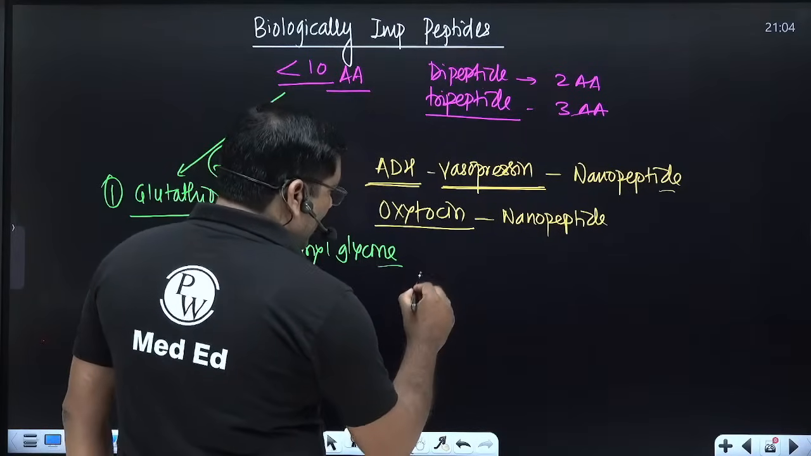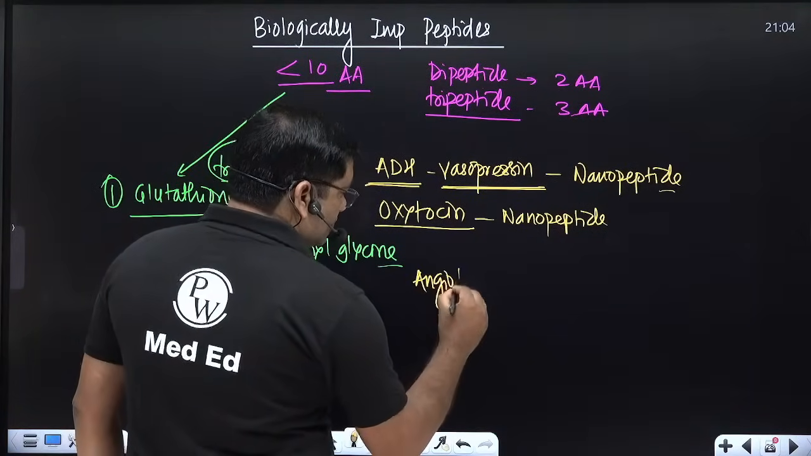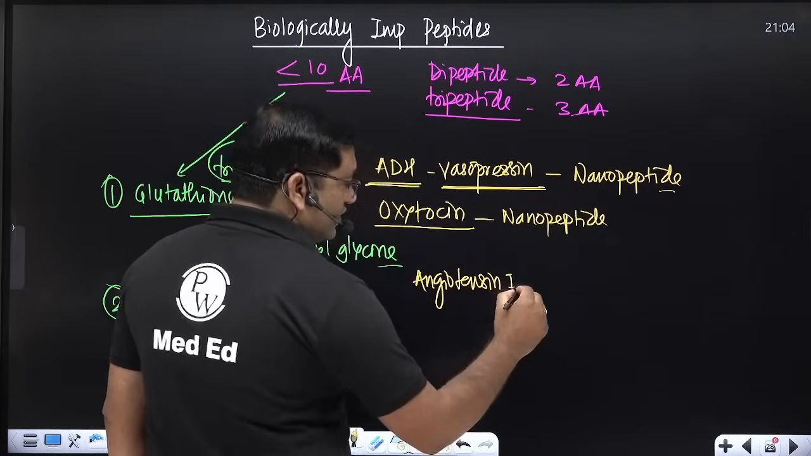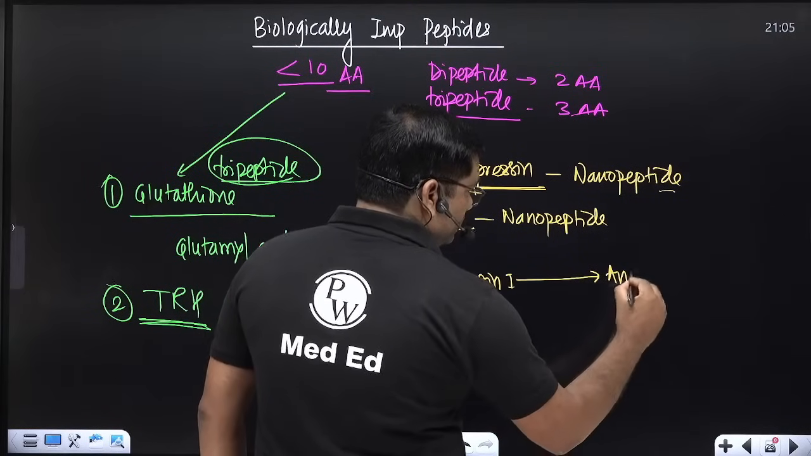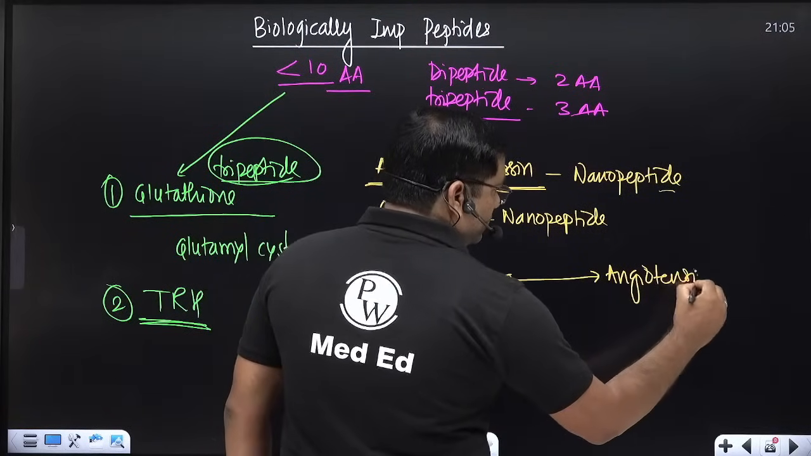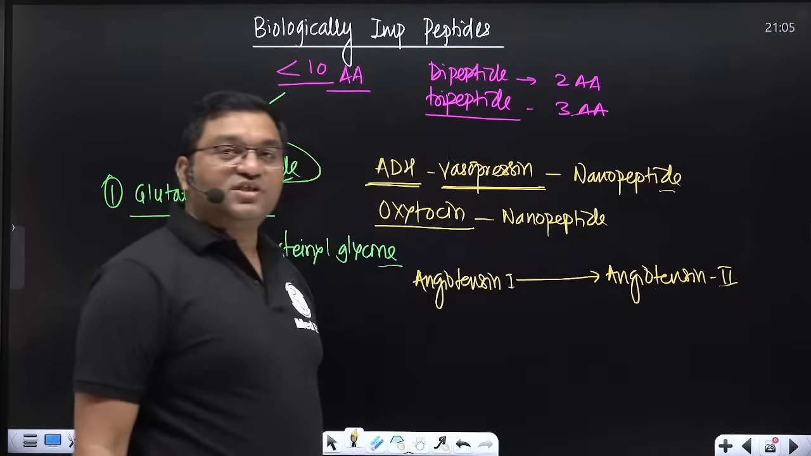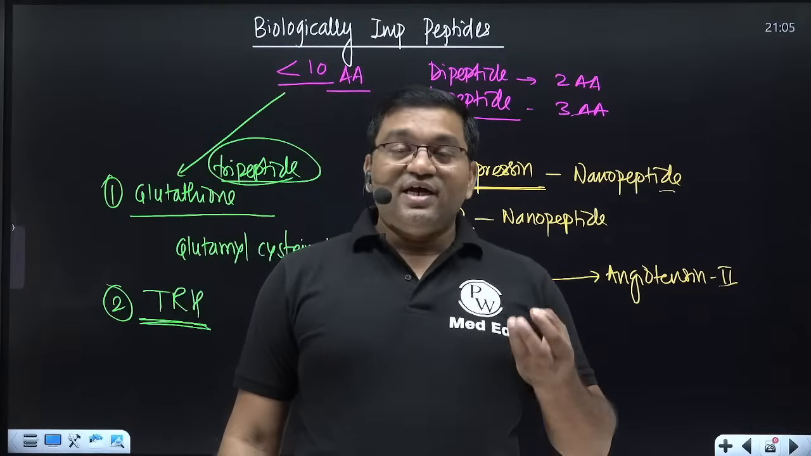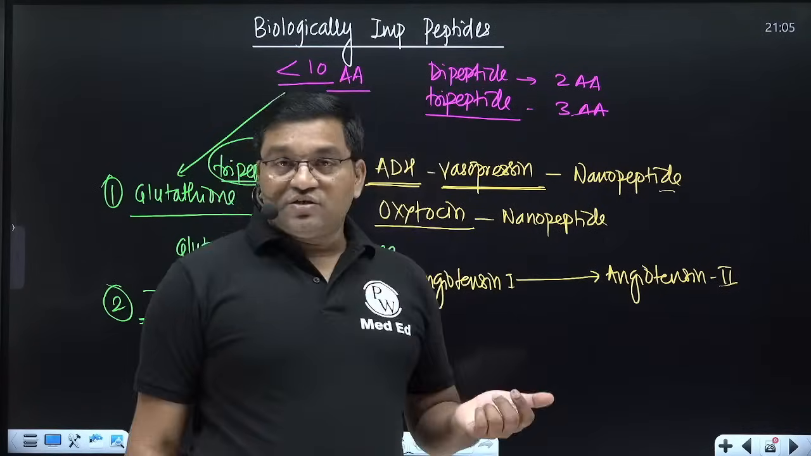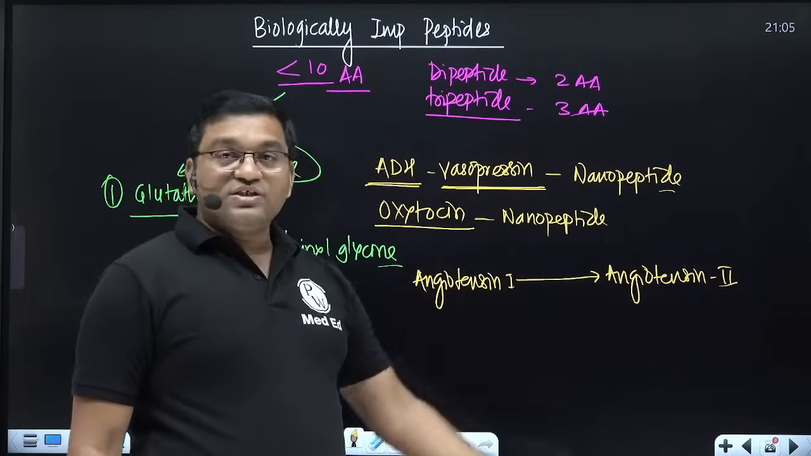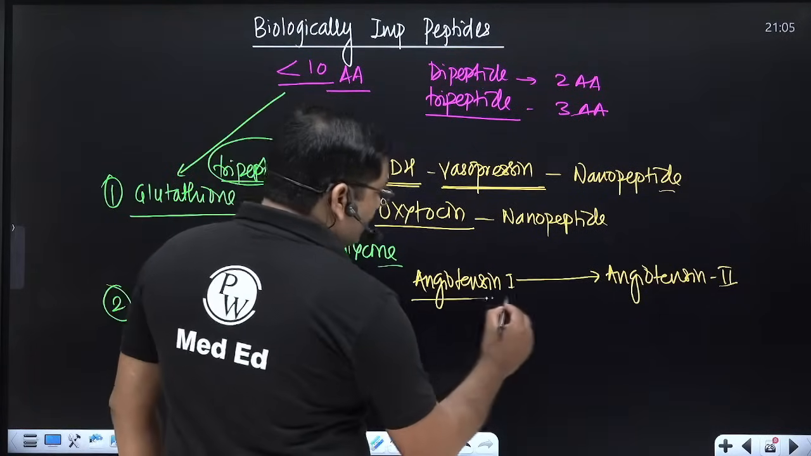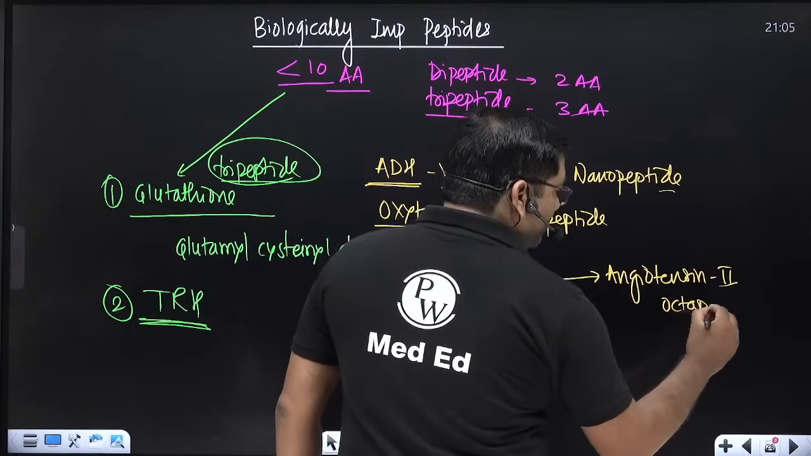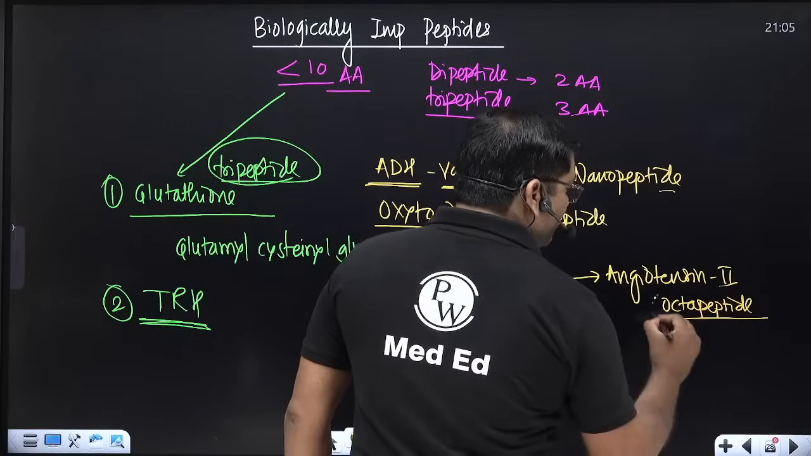Then angiotensin 1, which is converted into angiotensin 2. So the renin angiotensin system is important for the release of aldosterone and the maintenance of blood pressure. Angiotensin 1, angiotensin 2, it is important. Angiotensin 1 is a decapeptide, 10 amino acids are there, and angiotensin 2 is an octapeptide. So this is important, octapeptide and decapeptide.